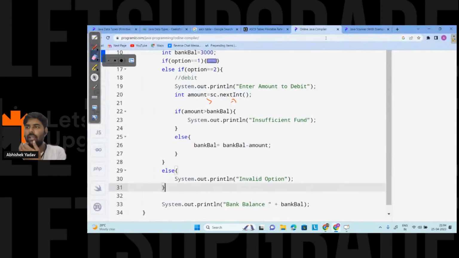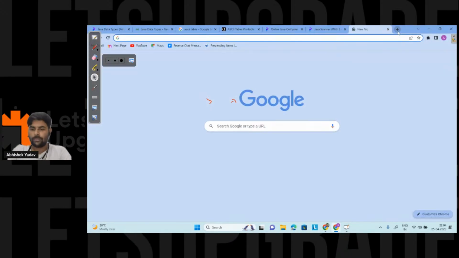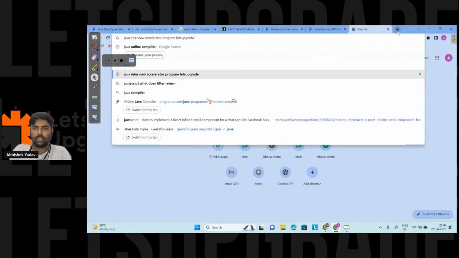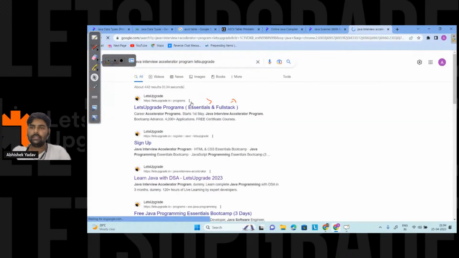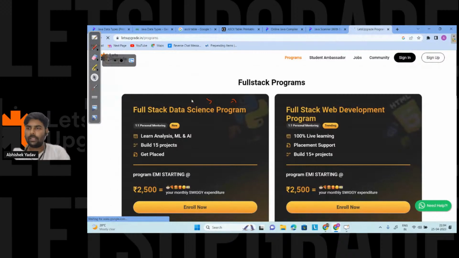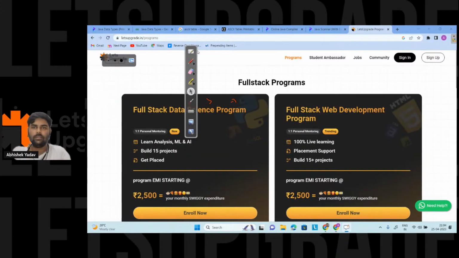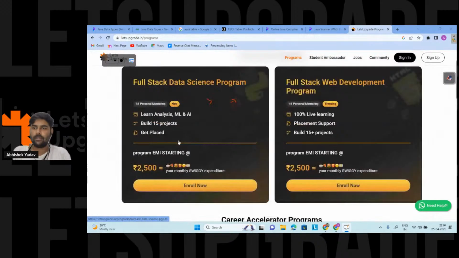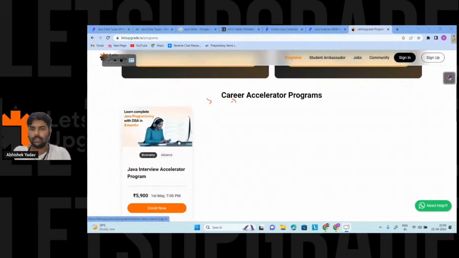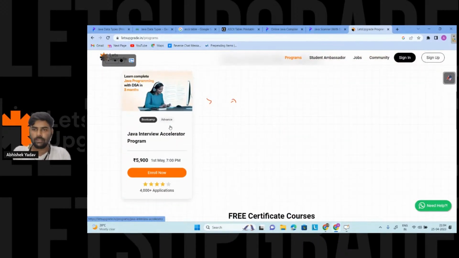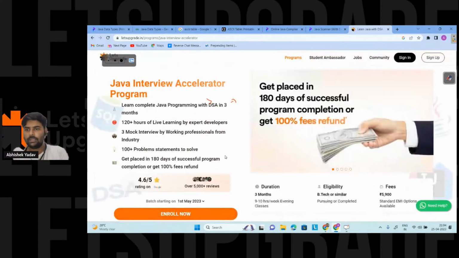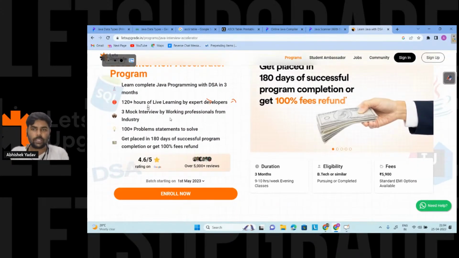After that we have the Java interview accelerator program, this one. Not this one. Career accelerator program, this one, guys. Let me open this program here. So here you can see the Java interview accelerator program we have, and here you can see the USP of the program.